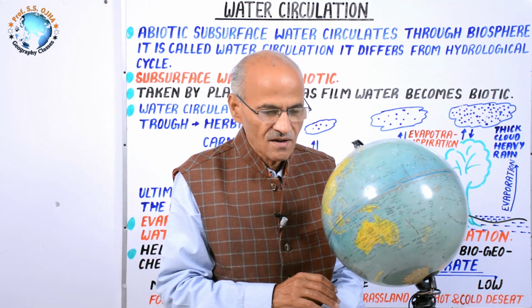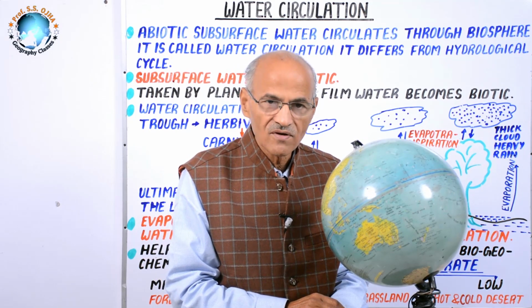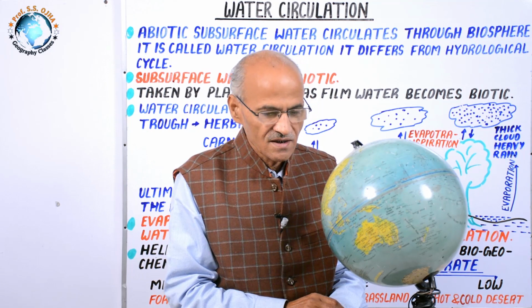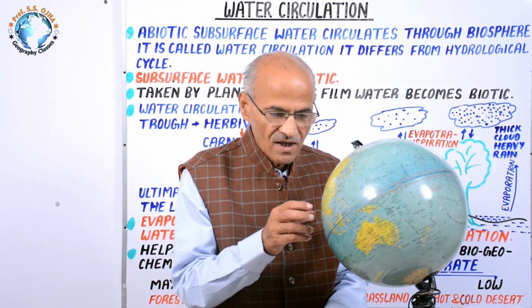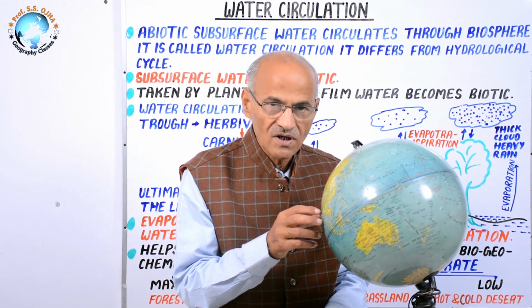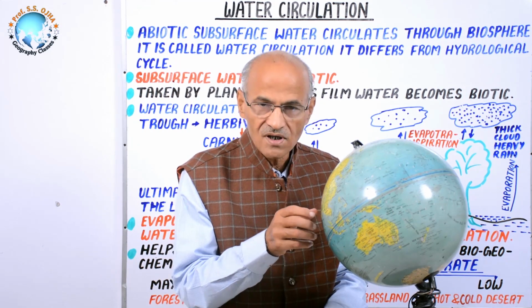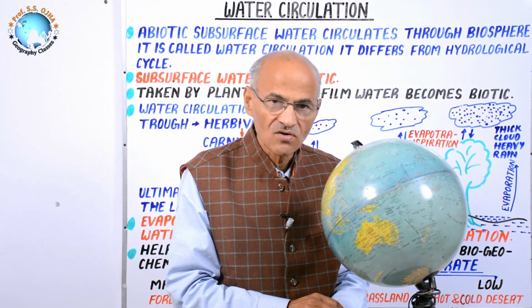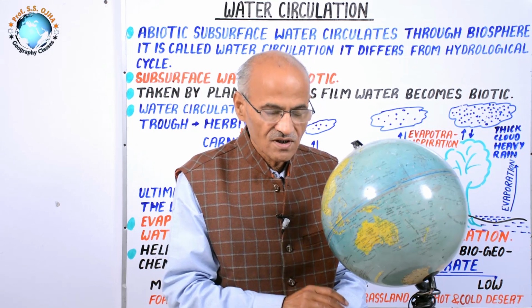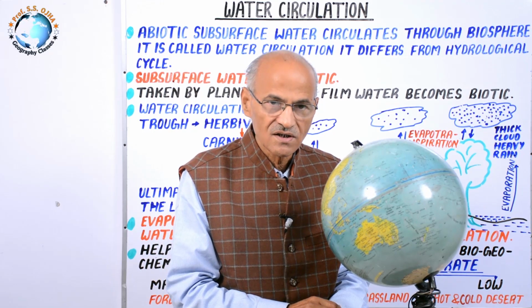That heat acts as a driving force, means that heat causes maximum evaporation and evapotranspiration in the equatorial region. That's why water circulation in the equatorial region has the fastest rate.